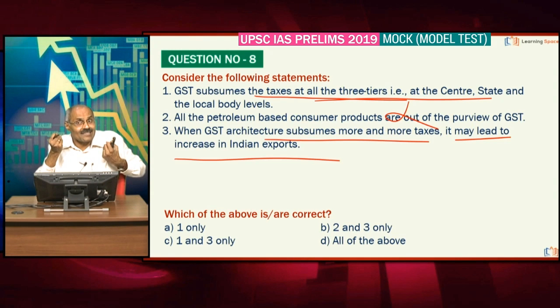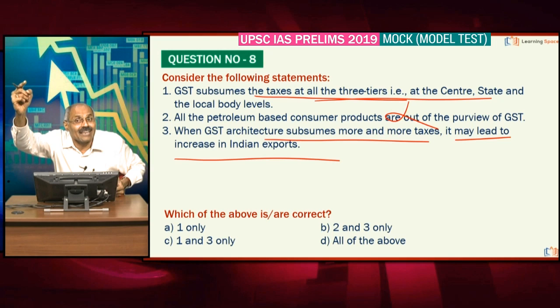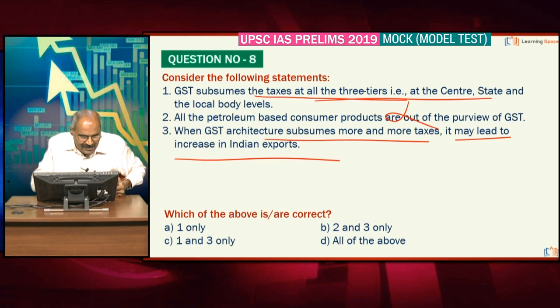So because of input tax credit, tax on tax is eliminated. Under these circumstances, when more and more taxes are subsumed by the GST architecture, tax on tax will be reduced, embedded taxes will be reduced, and Indian exports will become globally competitive because of the reduction in embedded taxes. When electricity, petrol and diesel are brought under GST, embedded taxes will be reduced. Because of that, the global competitiveness of Indian industry will increase. Right, friends? Statements 1 and 3 are correct here.